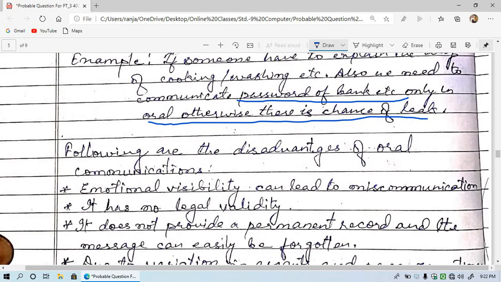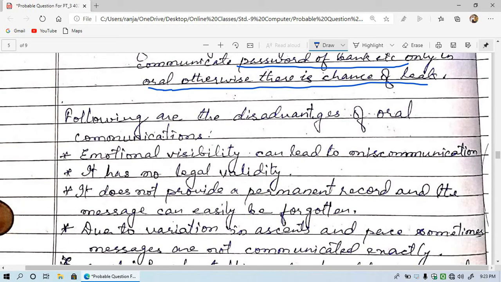Now let's see what are the disadvantages of oral communication. The first one is emotional visibility can lead to miscommunication. Means if someone is emotional or someone is laughing while saying a serious thing, then it becomes miscommunication.